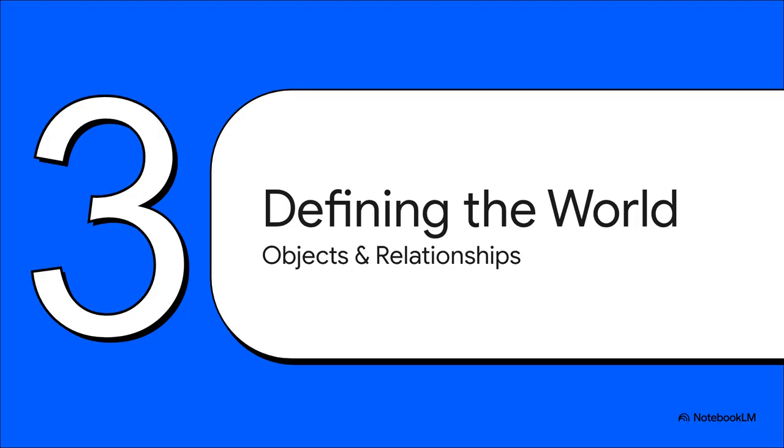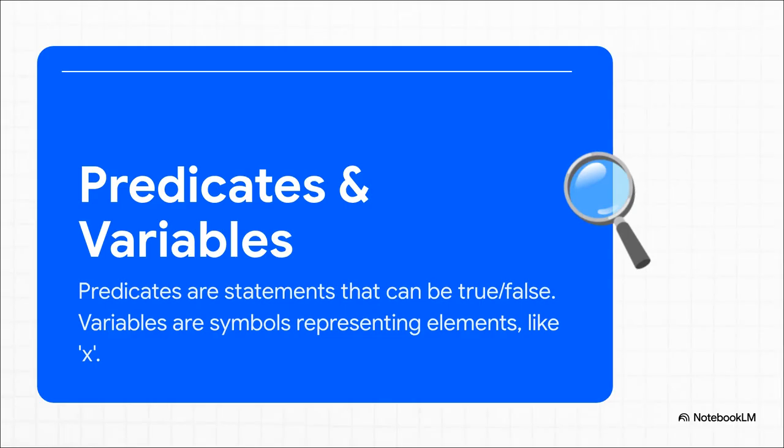So how do we actually start writing in this powerful language? Well, we start by sketching out our world, kind of like a video game designer would. We define its core objects and the relationships between them, and we do it using two key building blocks. Think of it this way. Predicates are like your verbs or adjectives. They describe things or what they're doing. And variables, like this x here, they're just the nouns, the placeholders. When you combine them, you can form statements that are either true or false. So for instance, if we replace the variable x with Socrates, we get human(Socrates). And boom, we have a specific fact that we can add to our knowledge base.